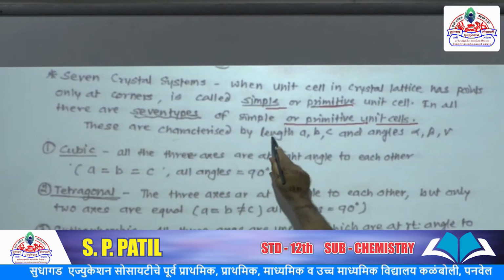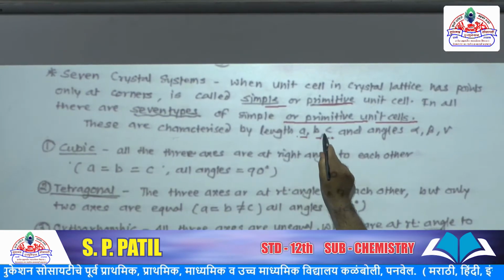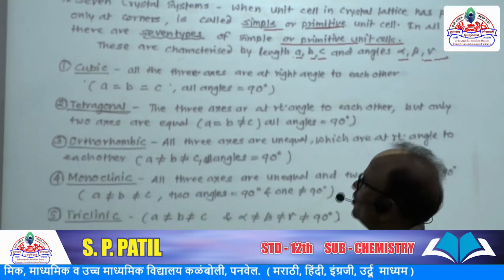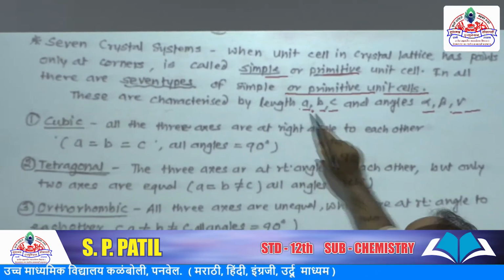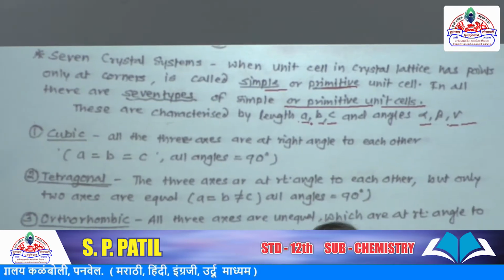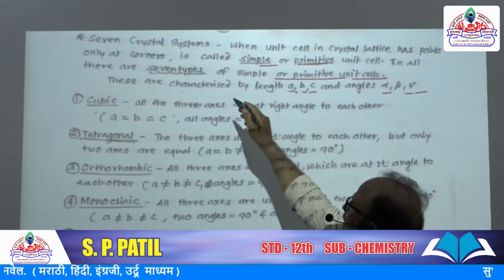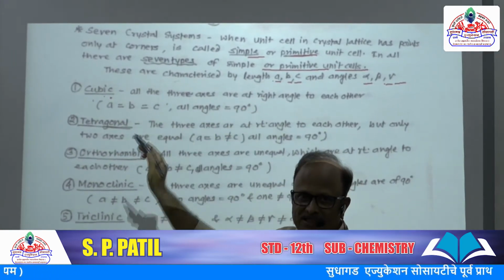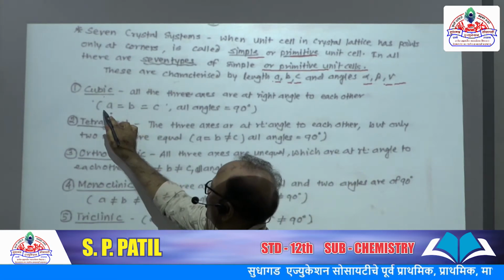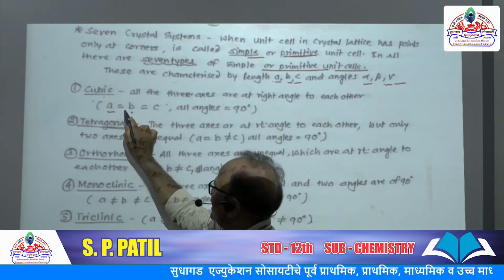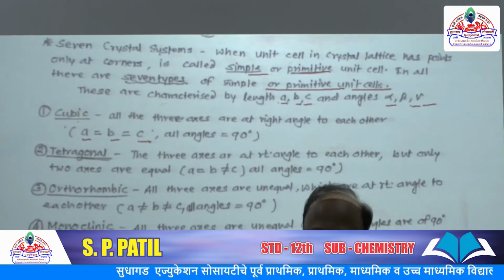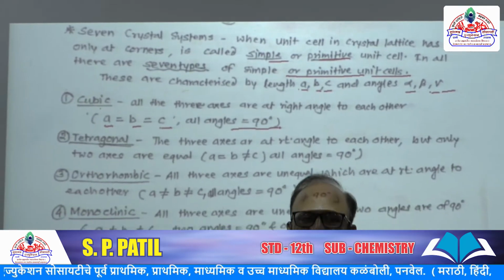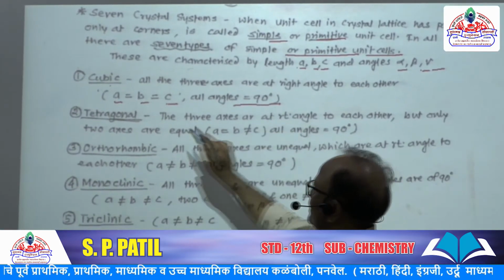These are characterized by lengths A, B, C and the bond angles alpha, beta and gamma. By using these lengths and the angles between the sides of the unit cell, they can be classified into 7 types. First is cubic geometry. In this cubic geometry, the side lengths A equal B equal C and all the angles are 90 degrees. All the angles between each side are 90 degrees.